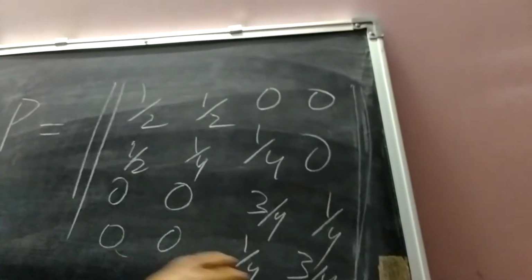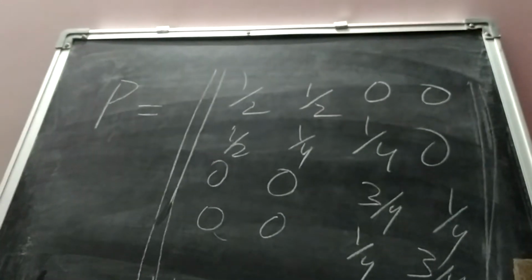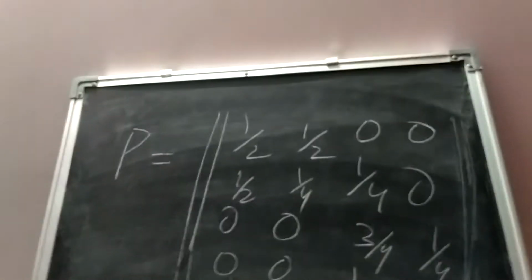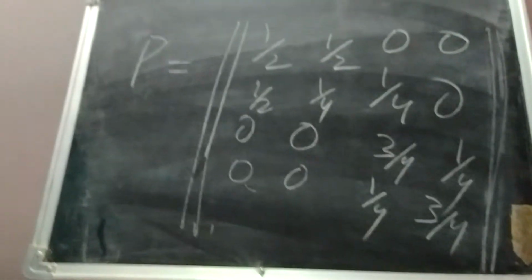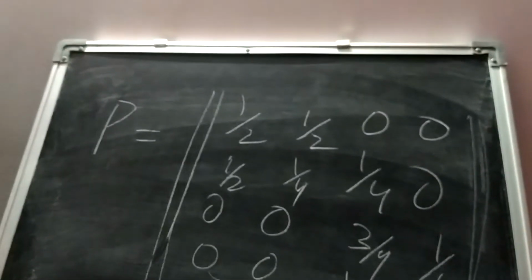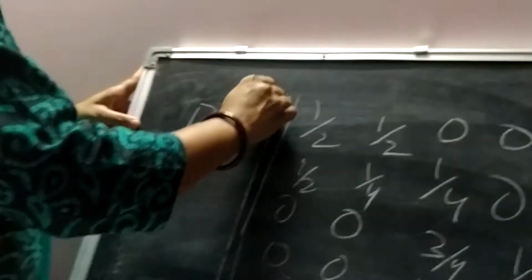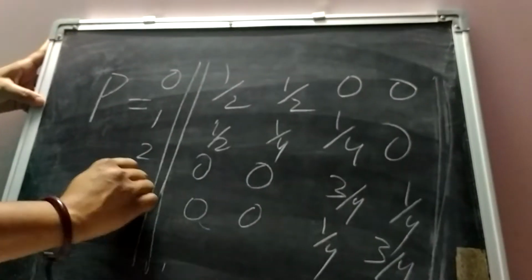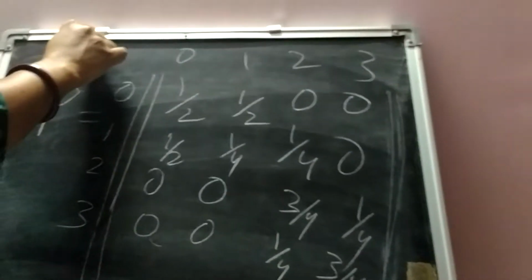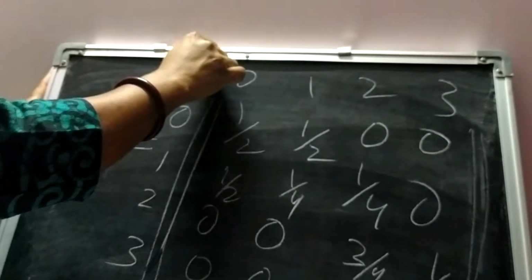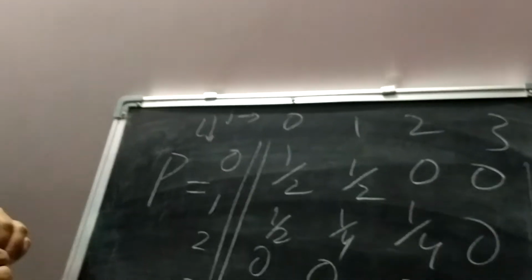Suppose this is another transition probability matrix corresponding to a Markov chain. So here also the idea is to find the equivalence classes and check whether this Markov chain is irreducible or not. Let us specify the states first: states 0, 1, 2, 3 here also, i this way and j this way. So try to find the equivalence classes.